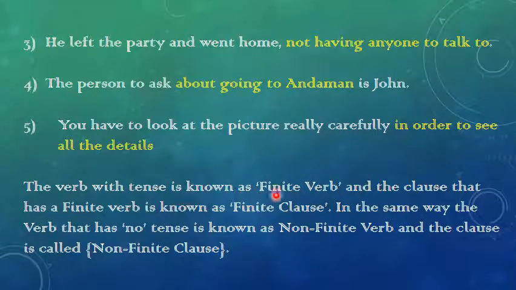The verb with tense is known as a finite verb, and the clause that has a finite verb is known as a finite clause. So children, is it clear? The verb which shows the tense is called a finite verb, and the clause is the finite clause. In the same way, the verb that has no tense is known as a non-finite verb, and the clause is called a non-finite clause. So in simple words, a verb with tense is a finite verb and the clause is a finite clause, and a verb without tense is a non-finite verb and non-finite clause.